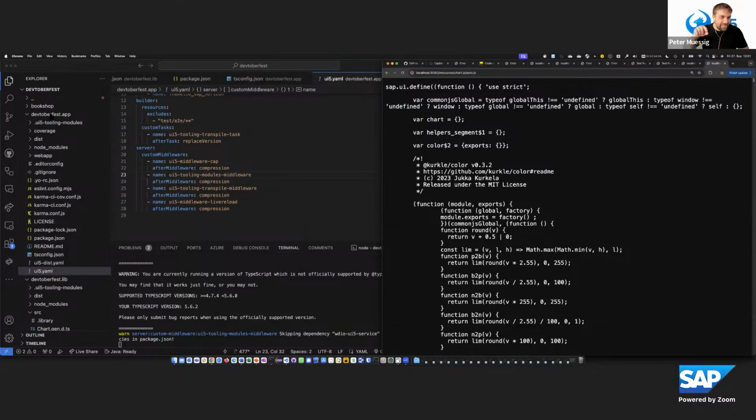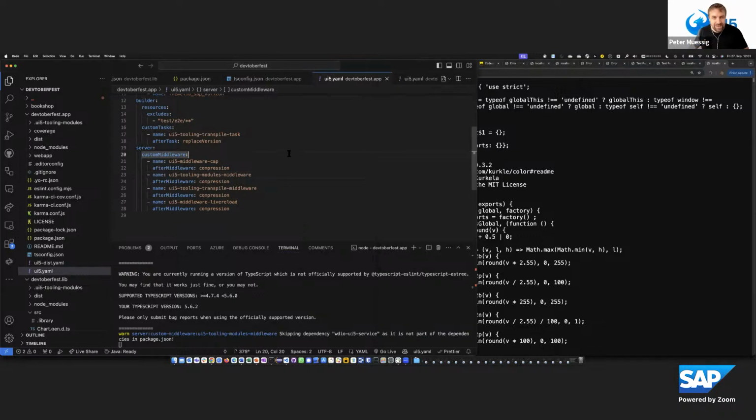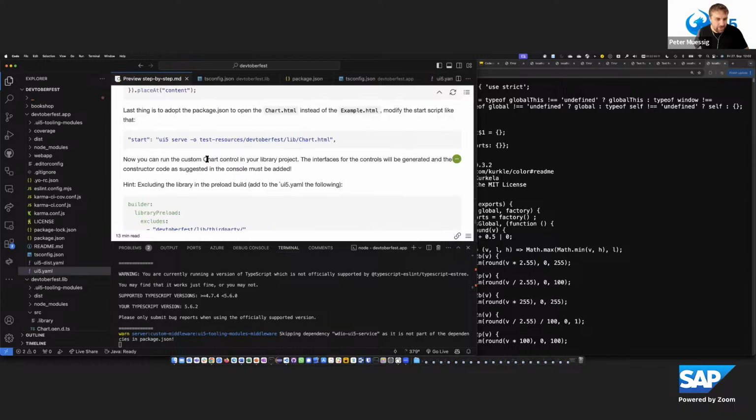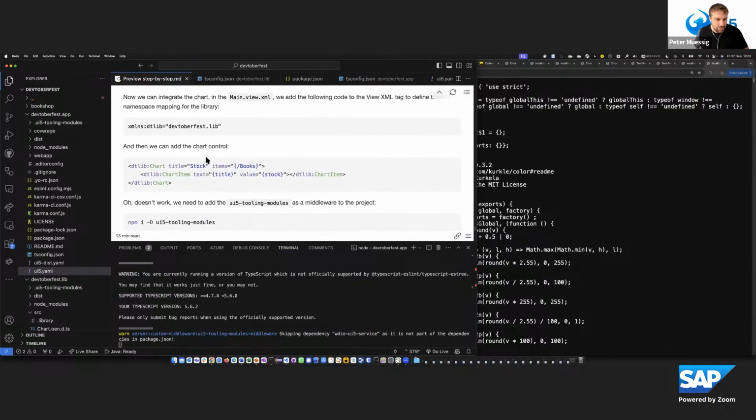Now let's show that a little bit later, so that you see that as the projects are connected, you can now make changes in the library project, and this will take effect on the application itself. So this is also connected. I went a bit further. I created a chart control, Devtoberfest lib, as I explained.